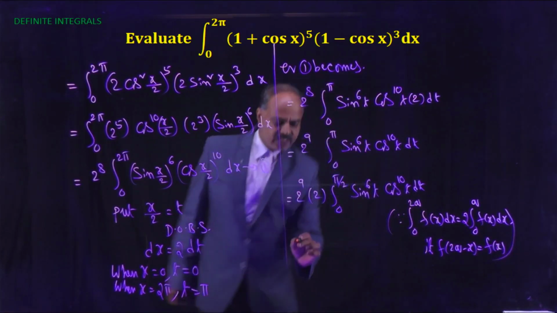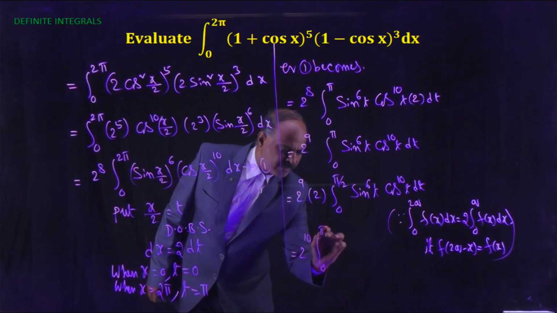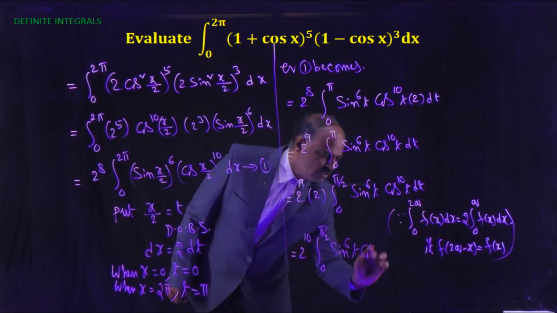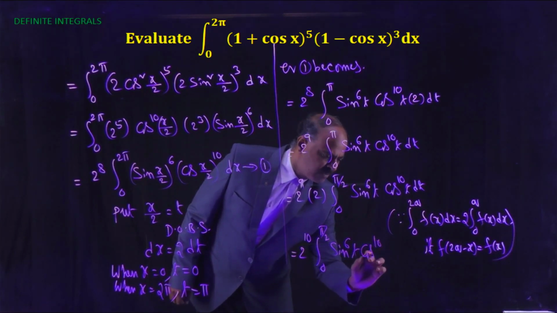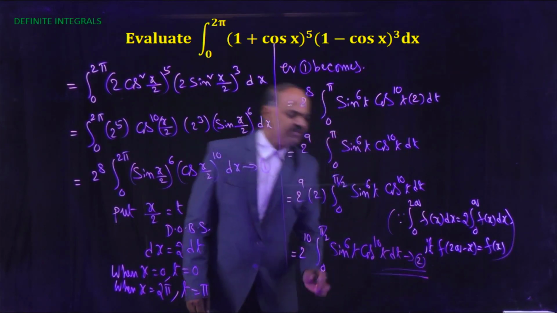Now here that is equal to 2 to the power 10 into integral 0 to pi by 2 of sin to the power 6t into cos to the power 10t dt. This is equation number 2.